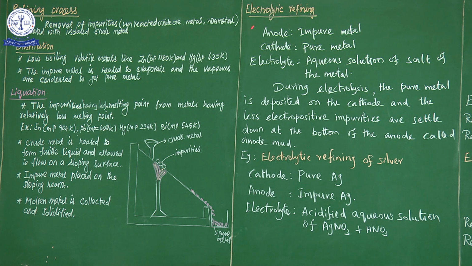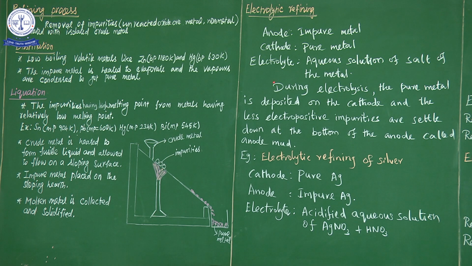So what is meant by electrolytic refining? Electrolytic refining means the three important factors are a must. Those are anode, cathode and electrolyte. So anode means impure metal. Anode is always impure form and cathode is pure form. எந்த metalஐ purify பண்ண போகிறோமோ அதோட impure form anode, pure form cathode இருக்கும்.